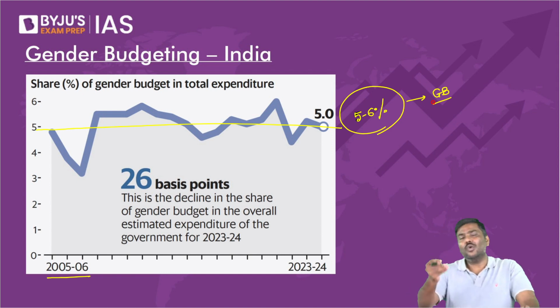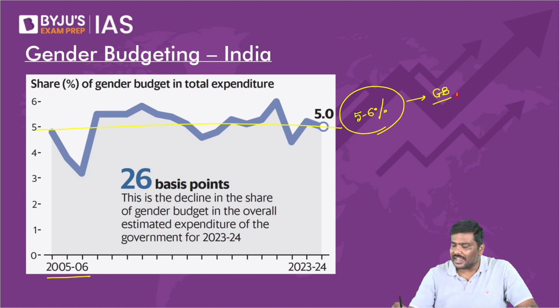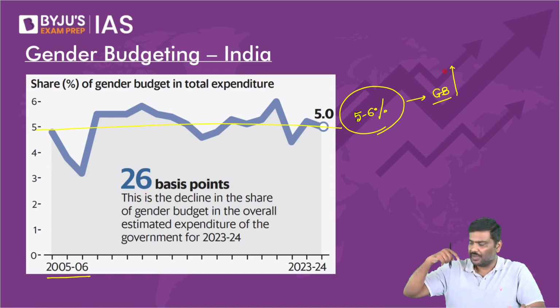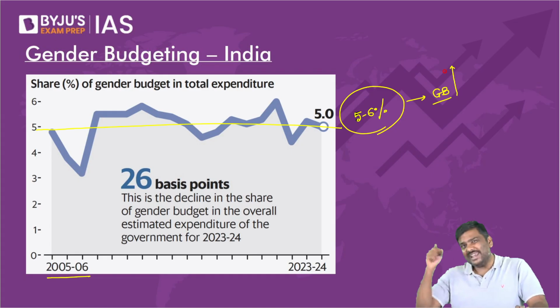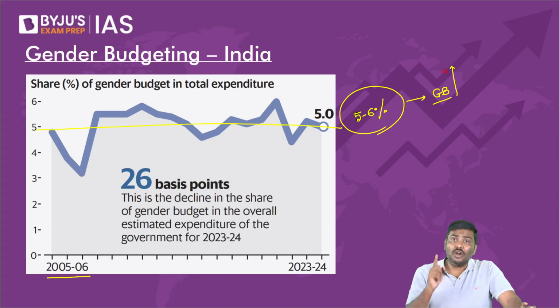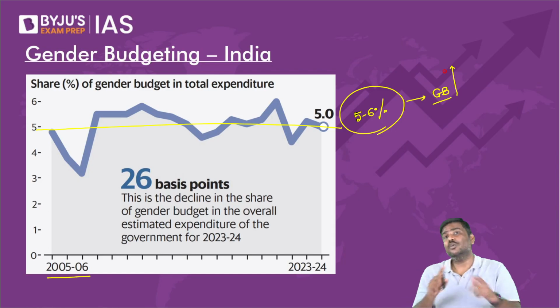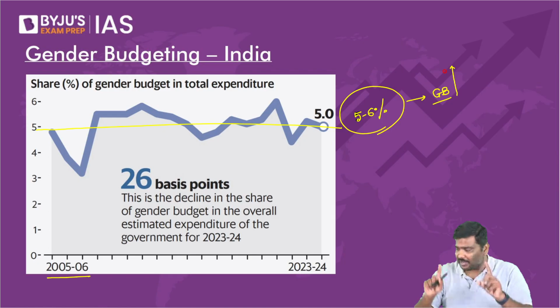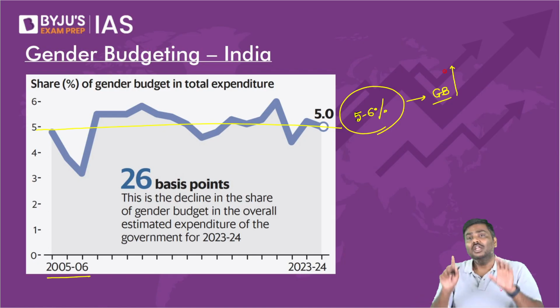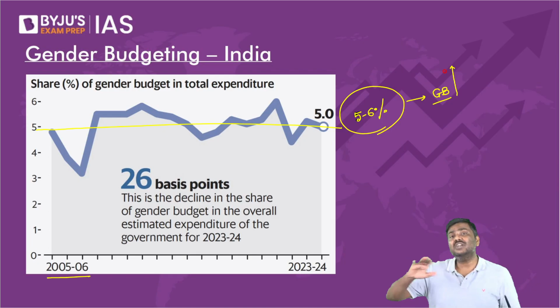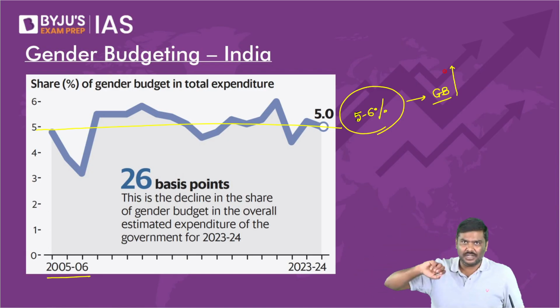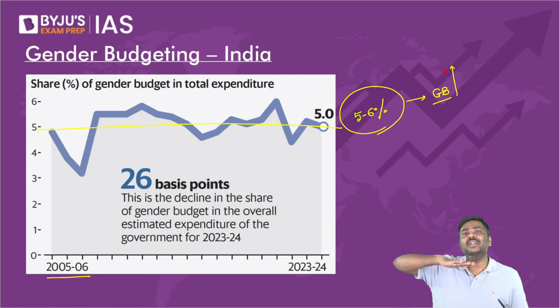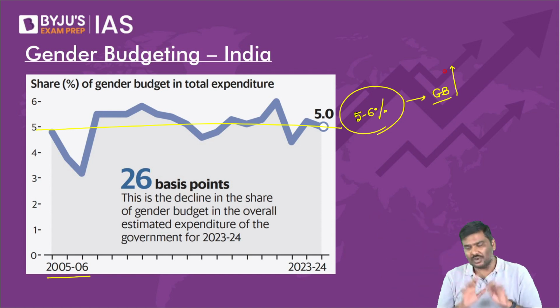Why? If you want to write a way forward, you'll have to write that we need to increase the amount of expenditure under gender budgeting. But please understand my next point also. You cannot say, I repeat, you cannot say government is not spending more money over a period of time under gender budgeting, or you cannot say government of India has not increased the money under gender budgeting.